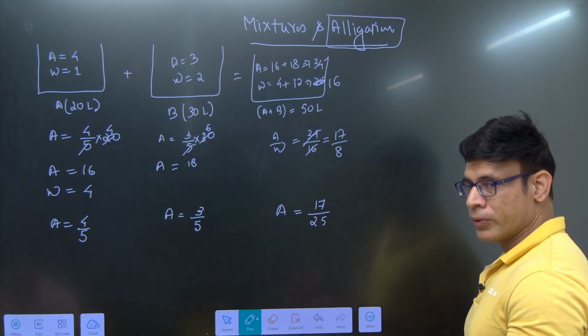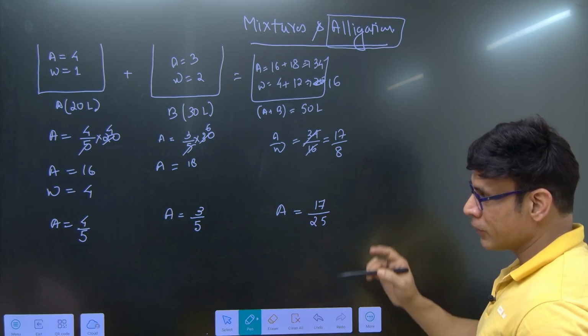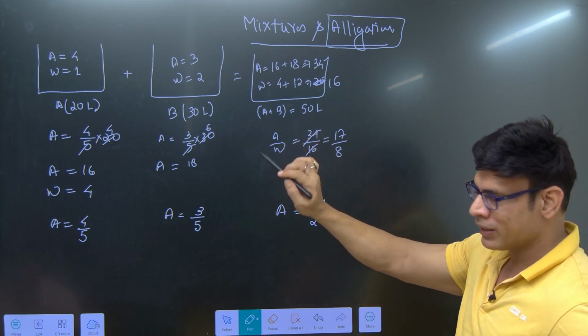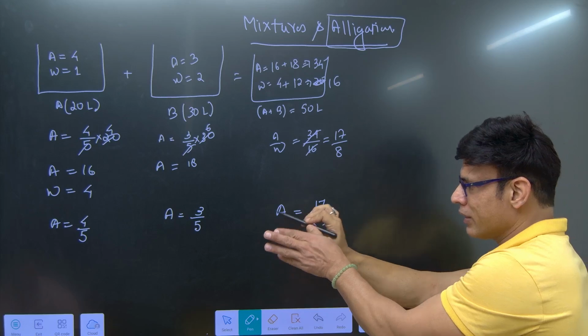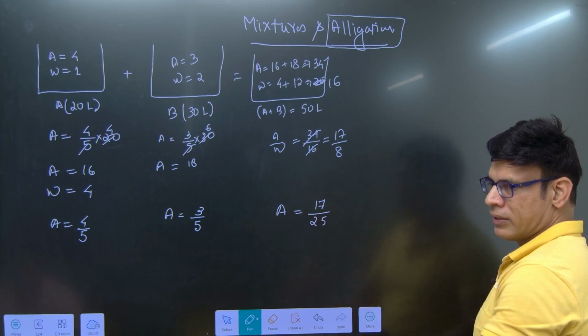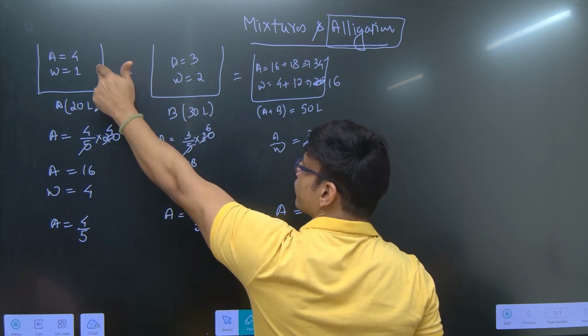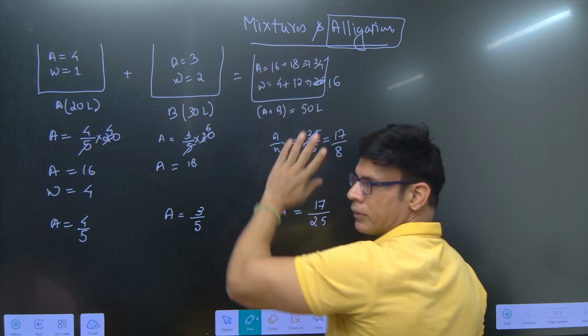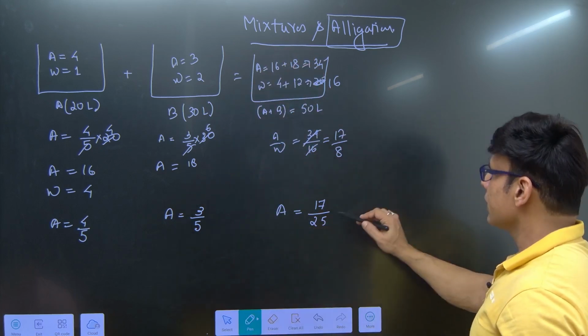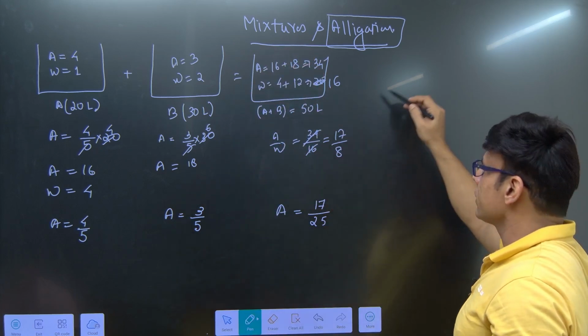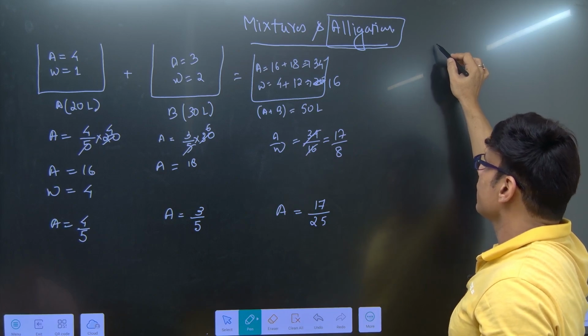Suppose you want to solve this question by using percentage. As of now, you don't know the quantities of the second and third. You just know that alcohol is there in this and in this ratio. Rather than giving you these quantities, they simply give you the alcohol ratio in the first, second, and third. So suppose you solve by percentage.